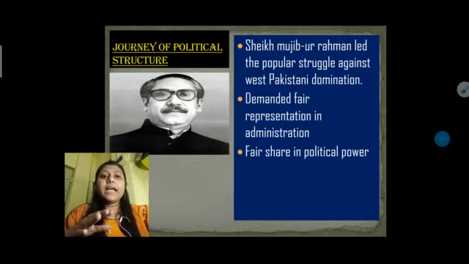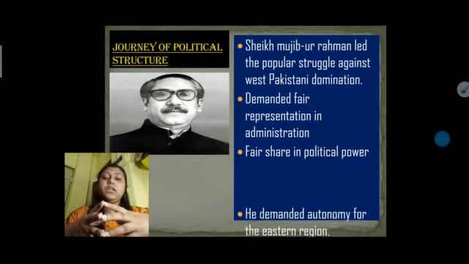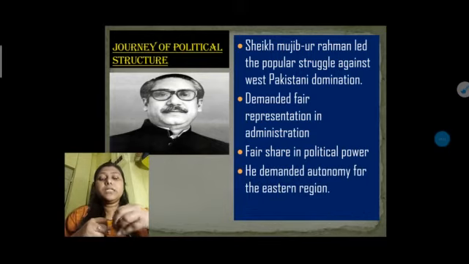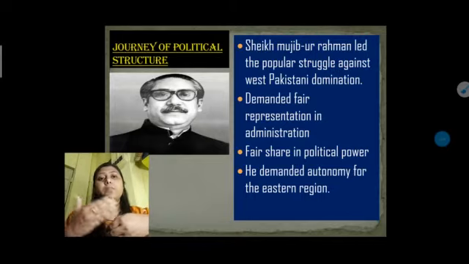And not only that, he also demanded a fair share in political power. The political power should be shared equally among all the representatives and nominated people, so that everyone gets a chance, and the person whom the people like should come as administrator in that part.